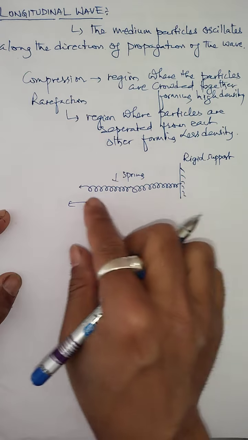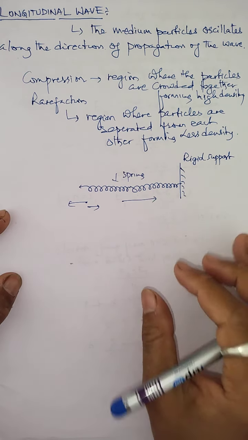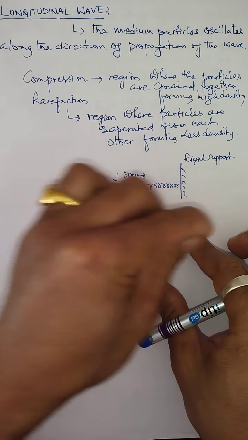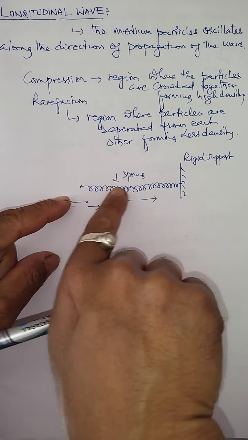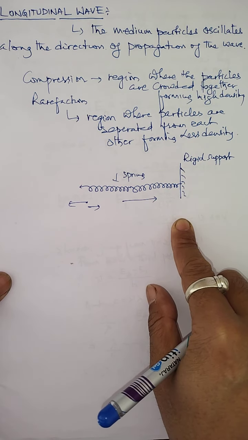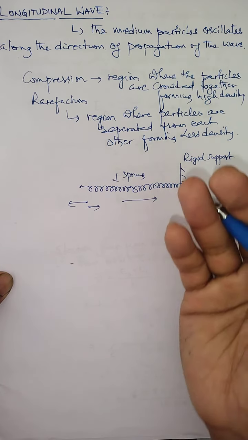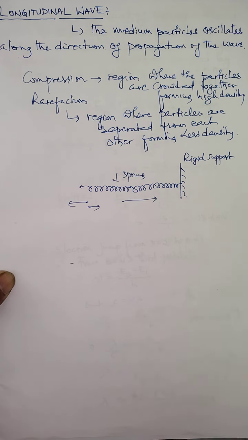Every turn oscillates parallel to the length of the spring. It means the oscillation takes place in this manner, and due to that the wave simply propagates in the direction of the spring which gets oscillated. Due to this, what type of wave will be produced? Longitudinal wave.